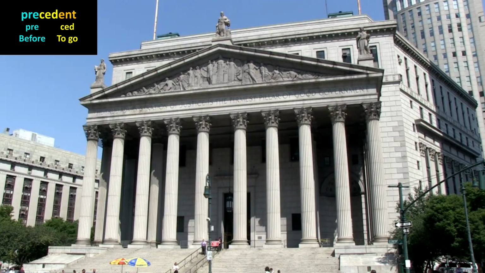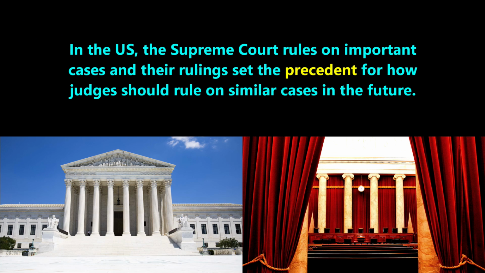We most commonly use the word precedent in the context of law. When judges are deciding a case, they often check to see how higher courts decided similar ones. In the U.S., the Supreme Court rules on important cases, and their rulings set the precedent for how judges should rule on similar cases in the future.